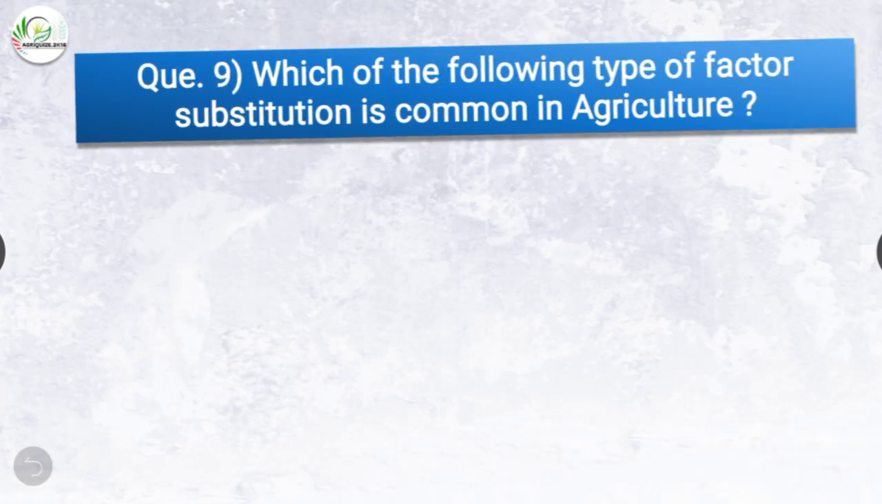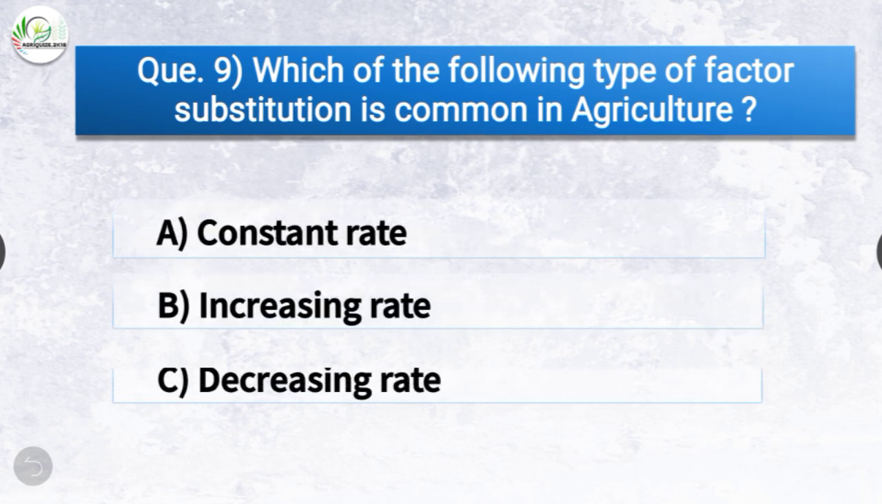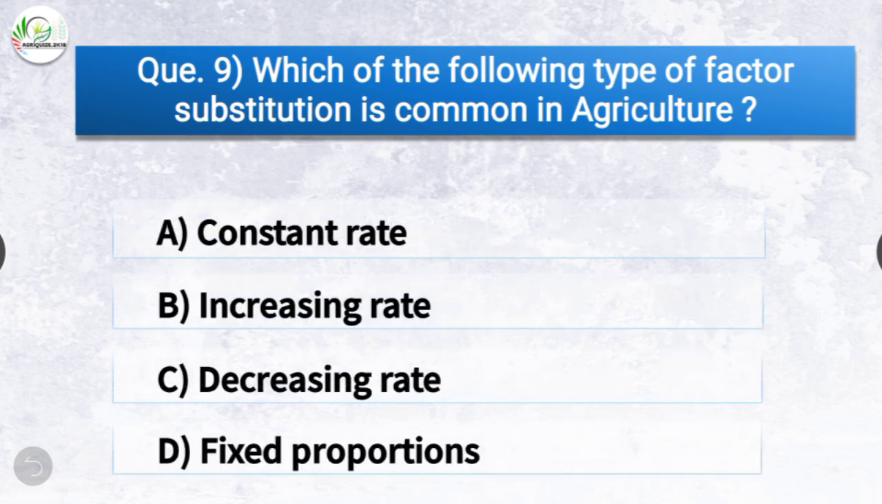Question number 9. Which of the following type of factor substitution is common in agriculture? The options are constant rate, increasing rate, decreasing rate or fixed proportions. The correct answer is option C, decreasing rate. So decreasing rate is the type of factor substitution which is common in agriculture.